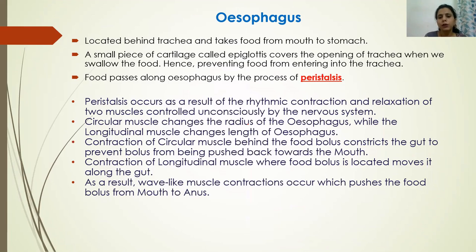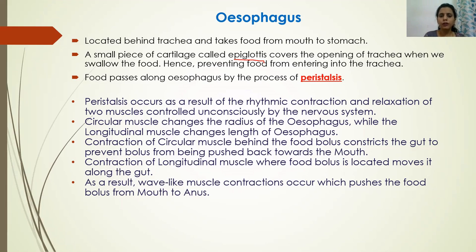After we swallow food, it passes through the esophagus and reaches the stomach. There are two tubes present in our chest. The front tube is known as the trachea, also called the windpipe, and the tube present behind the trachea is the esophagus. A small piece of cartilage called the epiglottis is present at the back of the mouth. Whenever we swallow food, this epiglottis covers the mouth of the trachea, the mouth of the windpipe, so that the food directly goes into the esophagus. It should not enter inside the trachea or the windpipe.